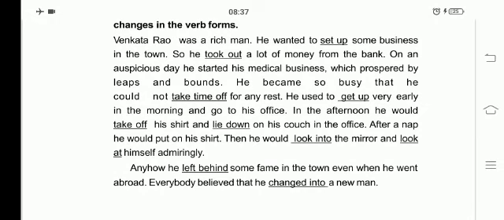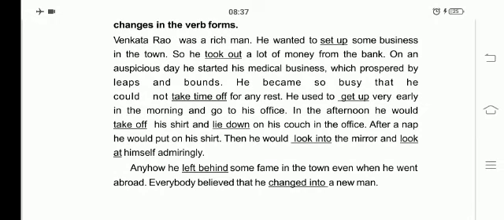Off means O-F-F, double F, not O-F. He became so busy that he could not take time off